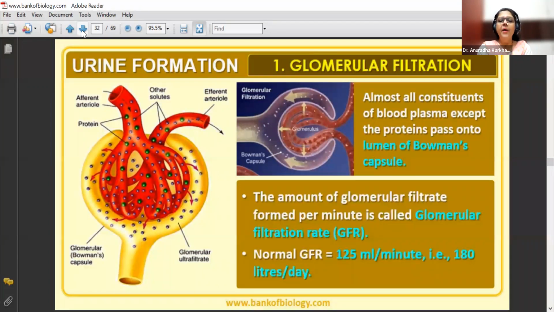Now the amount of glomerular filtrate formed per minute is called the glomerular filtration rate, or GFR. Normal GFR is 125 ml per minute, that is 180 liters per day. So my God, imagine, 180 liters per day. We do not pass that much urine. We cannot. It would be very difficult for us to sustain and survive. If even 1 liter of water is lost from our body, it is going to be very difficult.